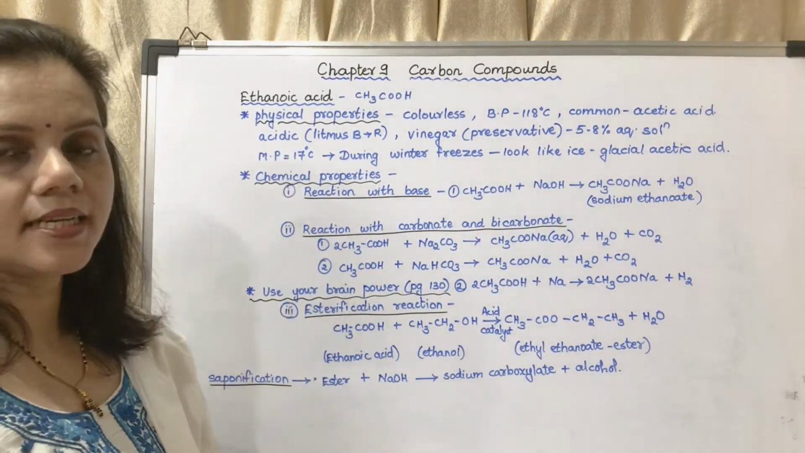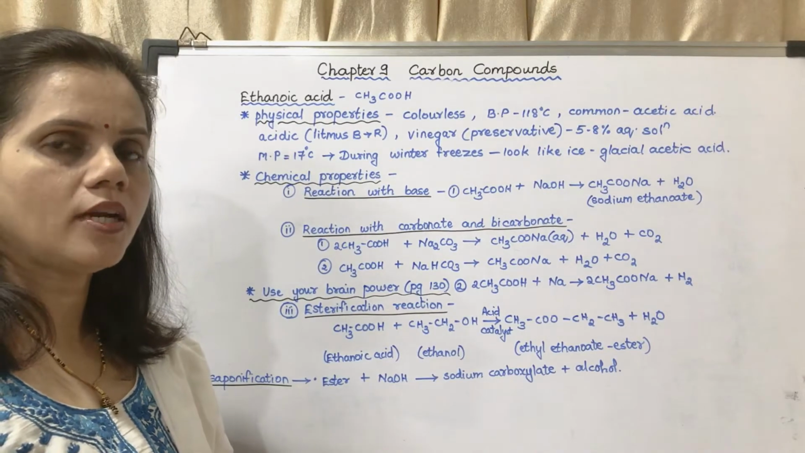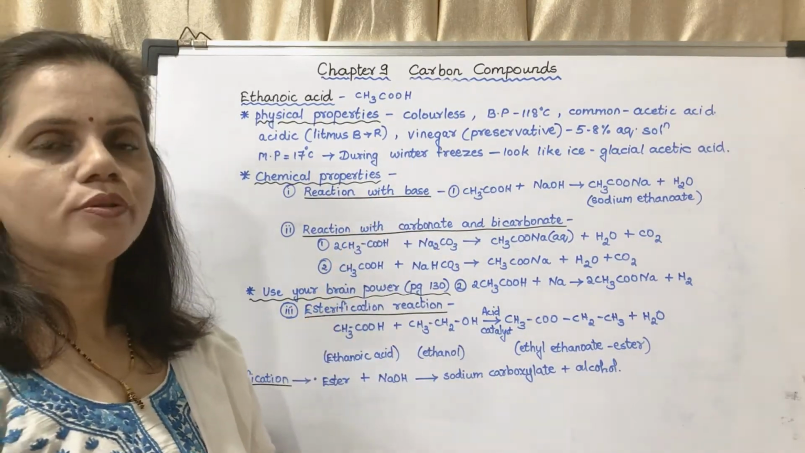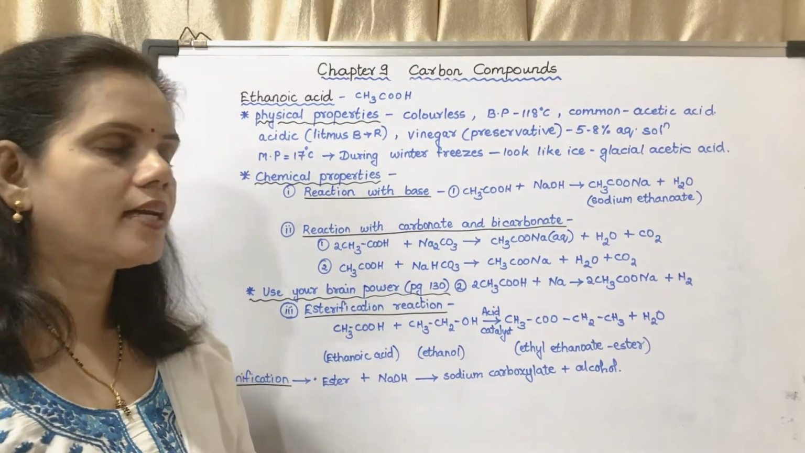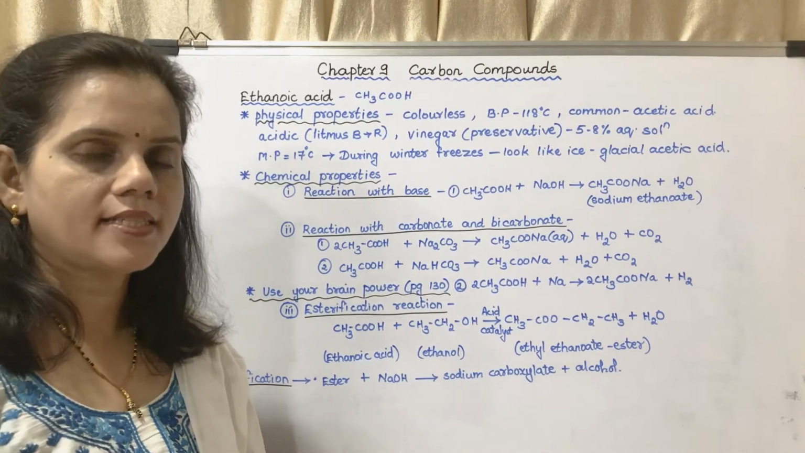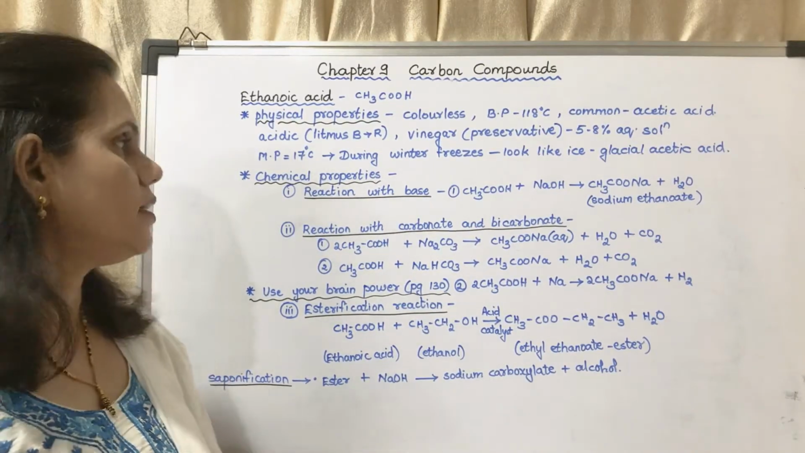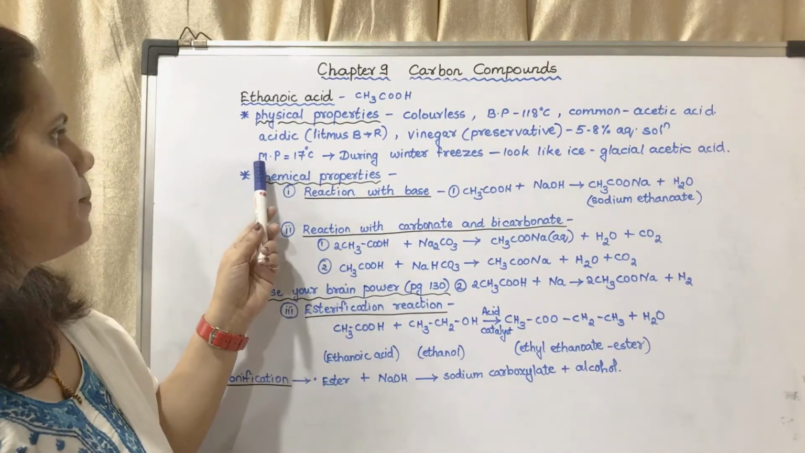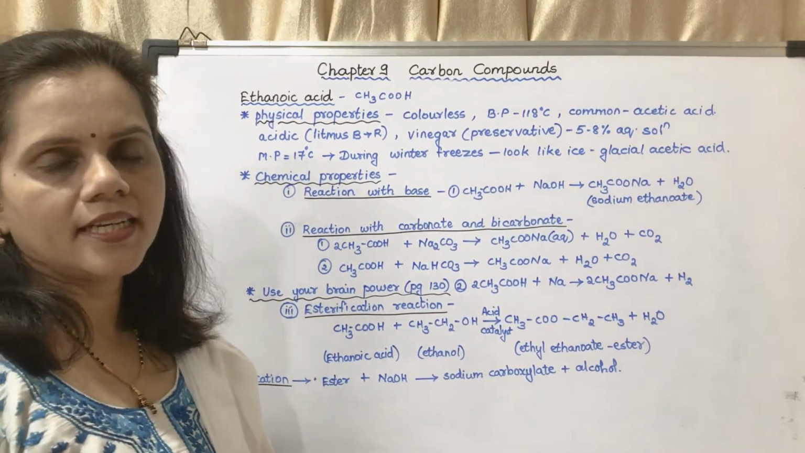It is acidic in nature and turns blue litmus red. It is called as vinegar, which is used as a preservative. What is vinegar? 5 to 8% aqueous solution of acetic acid is called as vinegar, which is used as a preservative in making pickles. Melting point is about 17 degrees Celsius.